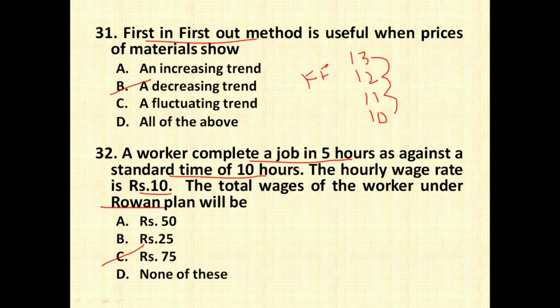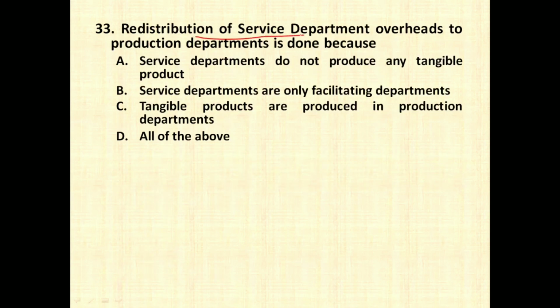option number C. Redistribution of service department overheads to production department is done because service departments do not produce any tangible product, service departments are only facilitating departments, tangible products are produced in production departments, all of the above. So the right option is going to be all of the above, that is option number D.